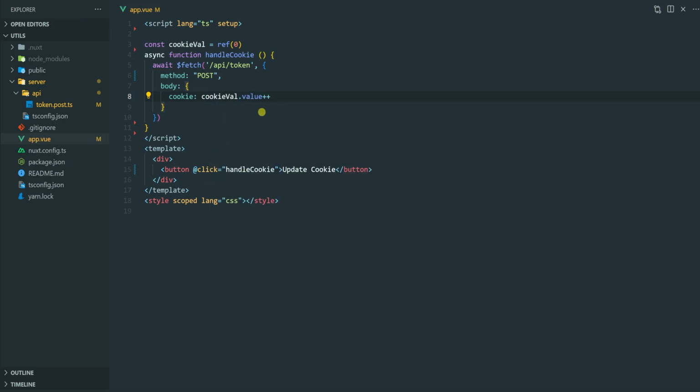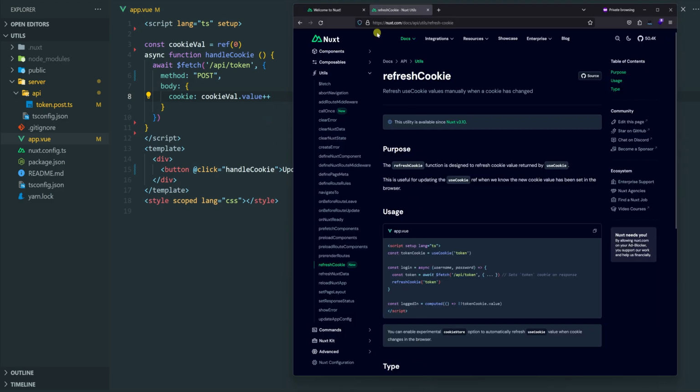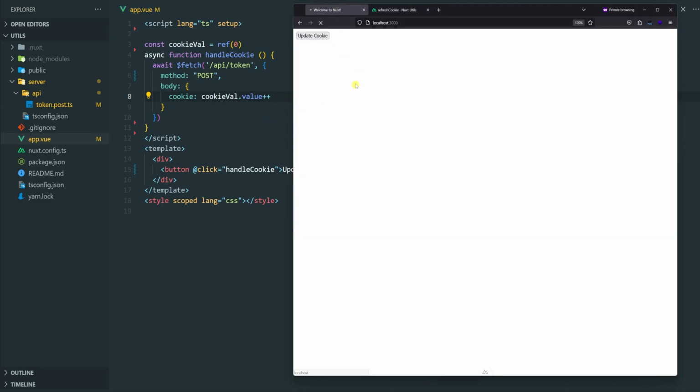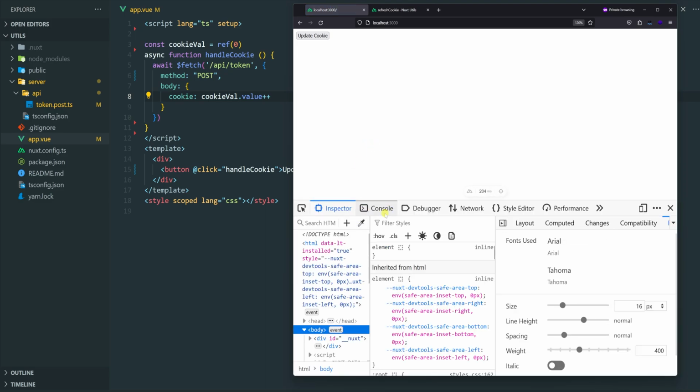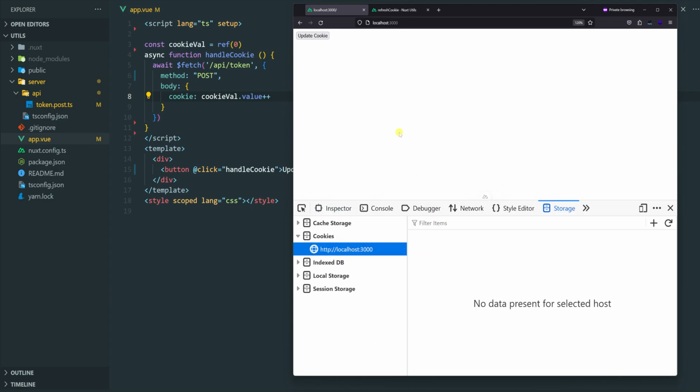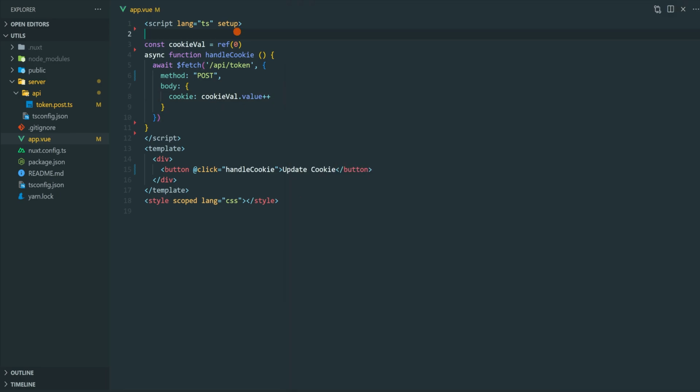Here I'm just going to call the cookieVal and then increment that. Okay, just like that. So let's test the cookie here, see if it works. In our project, I'm going to inspect, and then in the storage, in the cookies, as you can see, it doesn't have any cookies yet. If I click the update button here, it now has a value, and it will have the token name here. If I keep updating that, it increments to 1, and then 2, 3, 4, and so on.